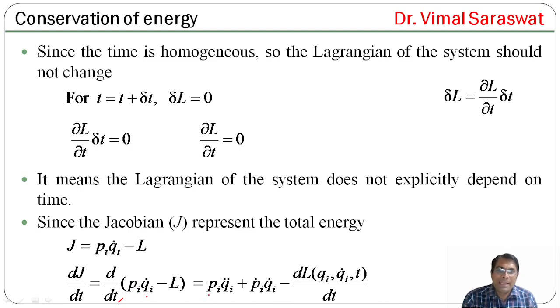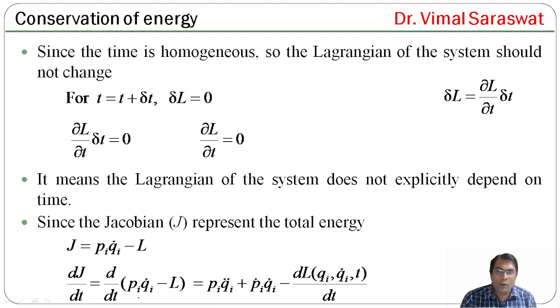Pi is constant and the differential of qi dot is qi double dot, plus qi dot is constant here and the differential of pi is pi dot, and the differential of L is dL by dt.